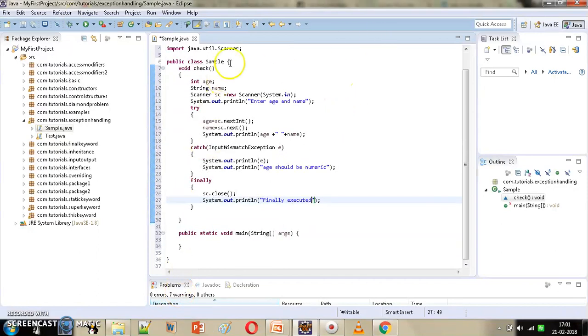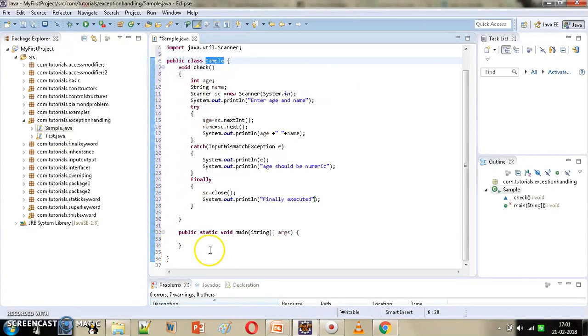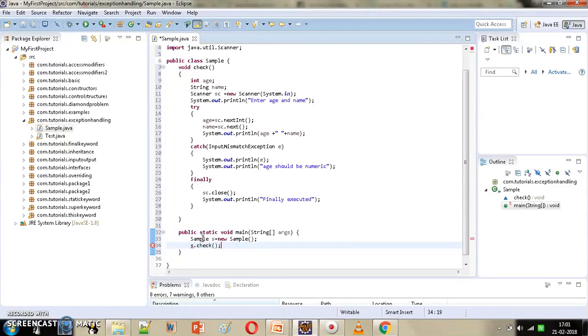Now we will call this method in the main method. So we need to create an instance of our class first, and then we can call this method. We can give the rest of the code as well. Now we will execute our program to check what is the flow of execution.